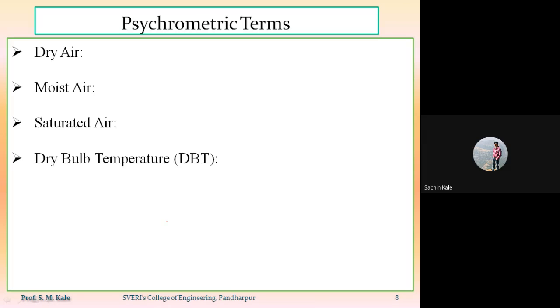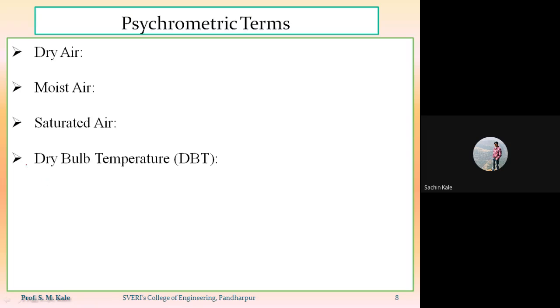Up till now you only know one temperature. Coldness and hotness of any body is called a temperature. But whatever temperature terms there are in terms of psychrometrics, there will be basically 4 types of temperature. First is the dry bulb temperature, second is the wet bulb temperature, third is the dew point temperature, and next is the apparatus dew point temperature.